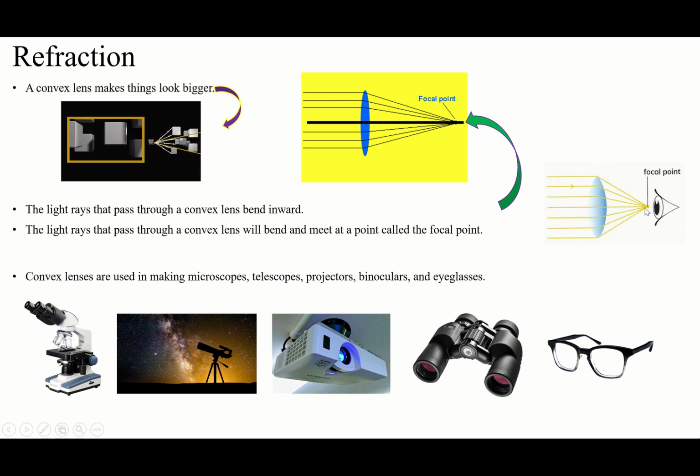So we call this point, after the light rays go and bend. You see, all of them are bending. This one is inward. This is not straight, guys. It's bent inward. It's going to go down to the focal point. The point that all light rays go and meet each other, we call this the focal point.